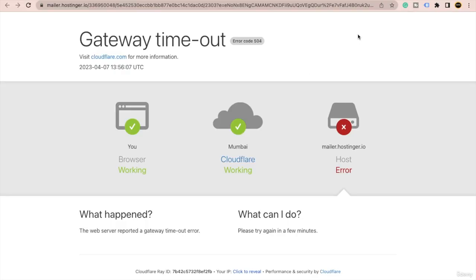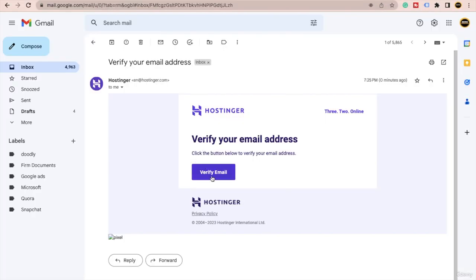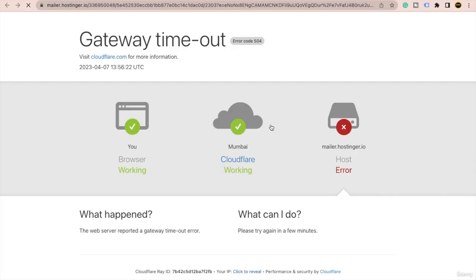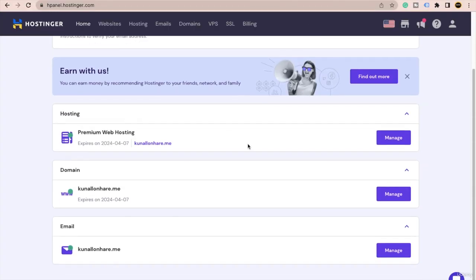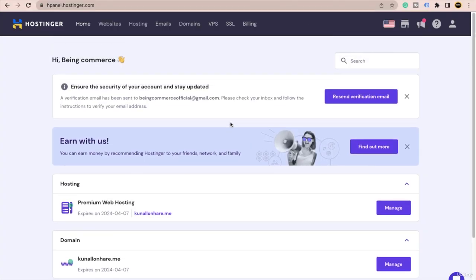Okay, and it will verify your Hostinger's panel basically. Okay, so let's wait. Okay, I guess they have some problem going on. You don't have to worry. Again, just try to click here, or there might be some glitch with the company. Okay, there might be some glitch with the company, but don't worry. This is how you can just set up your Hostinger account very easily, and you can just easily set up your Hostinger panel.